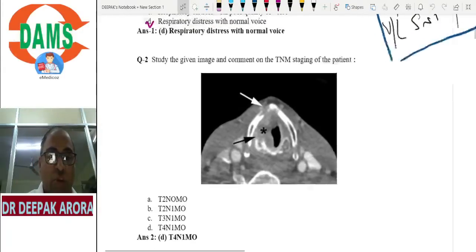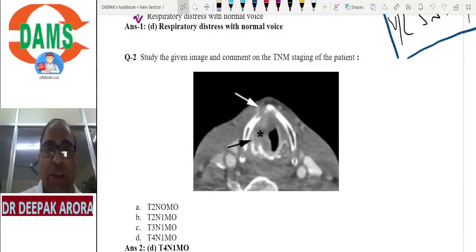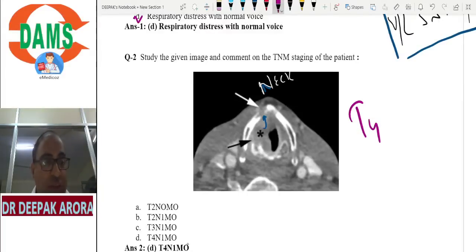Now, what I am showing you, now you tell me: there is a tumor which is invading the thyroid cartilage. The tumor is coming into the neck. You people tell me, if the tumor comes in the neck, it involves all the neck muscles, it will be T4. So can we revise in a fast mode?